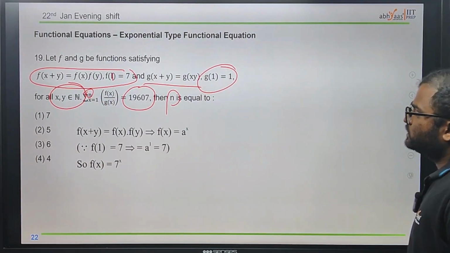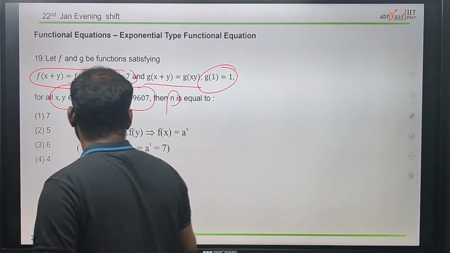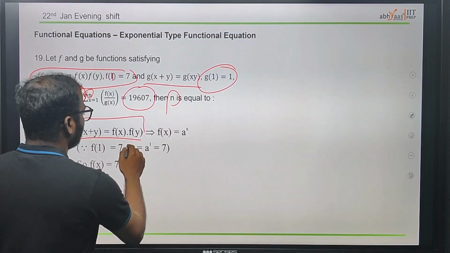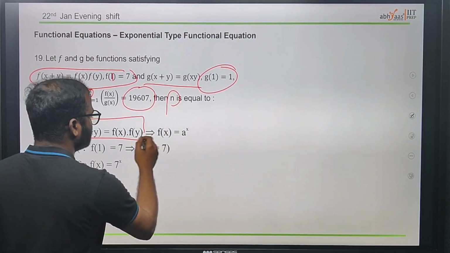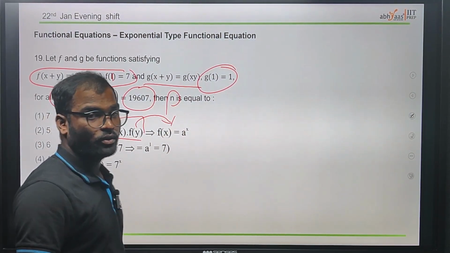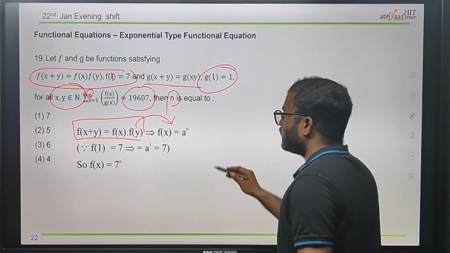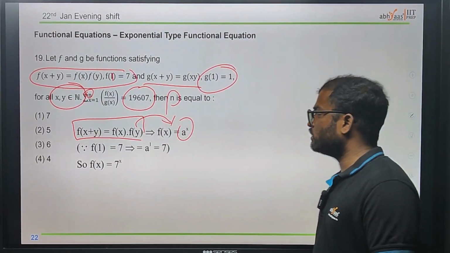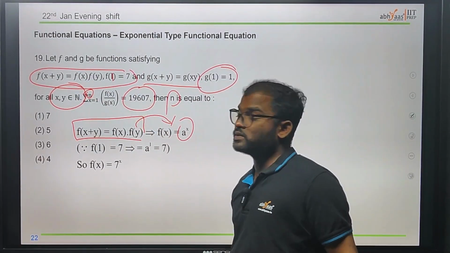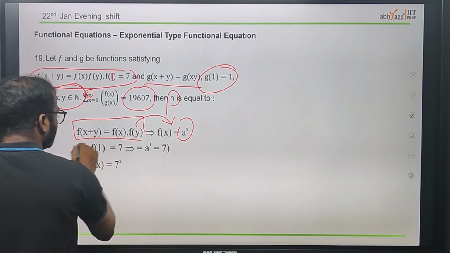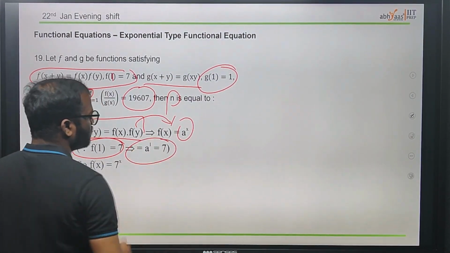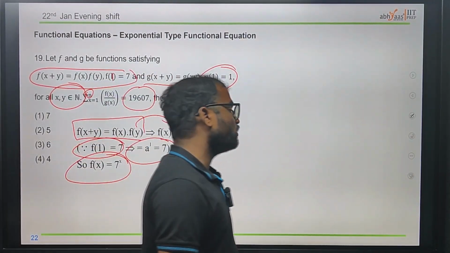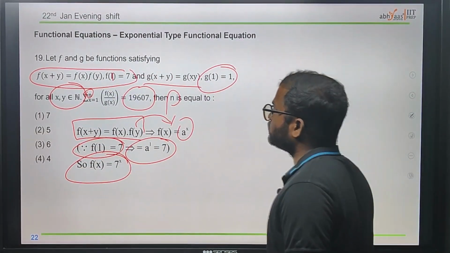Now, simplifying the functional equation, we know f(x+y) = f(x)·f(y), a multiplication. We take f(x) = a^x. Whenever we see this form, we take the power of e^x or a^x, and by using that we can easily solve this type of functional equation question. Since f(1) = 7, we can write a^1 = 7, so a = 7. Therefore f(x) will be 7^x, and we got the function f.